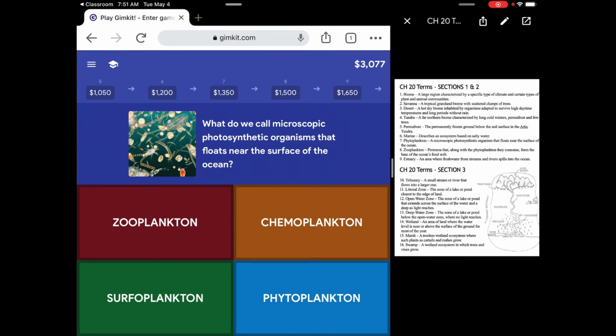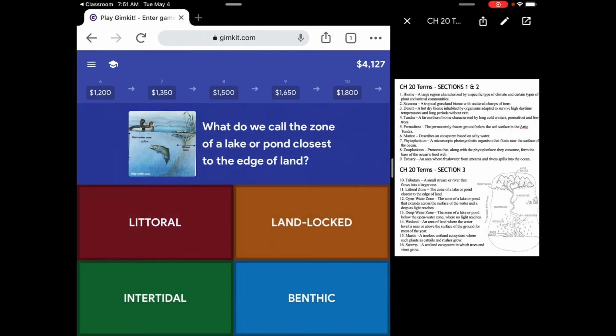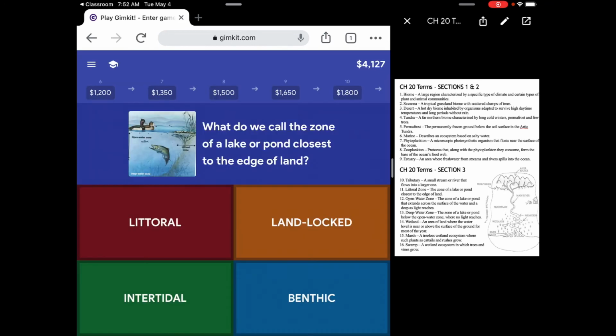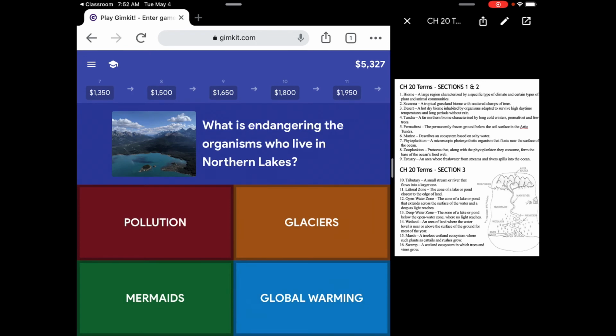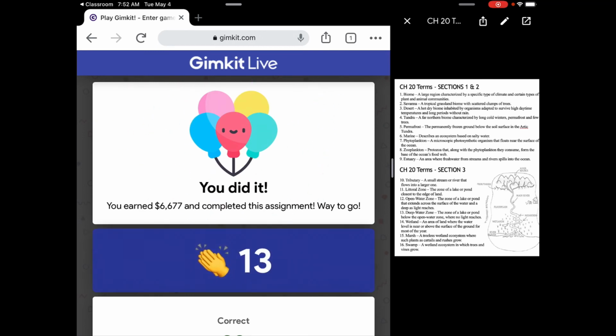The phytoplankton are the photosynthetic ones. We're almost done. Closest to the edge of land, right next to land, with an L, littoral. All right. And, ooh, it's global warming in day 1. I made it. And I can collapse if I want.